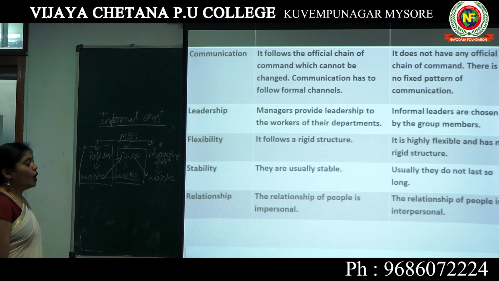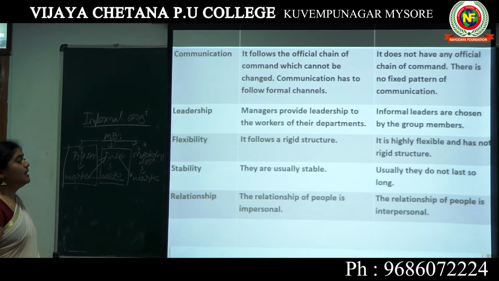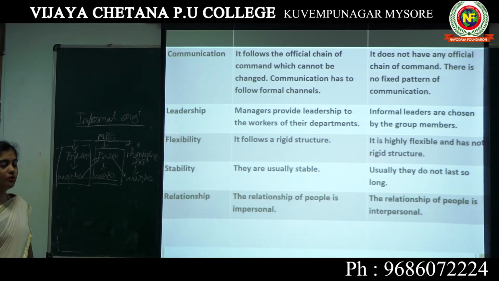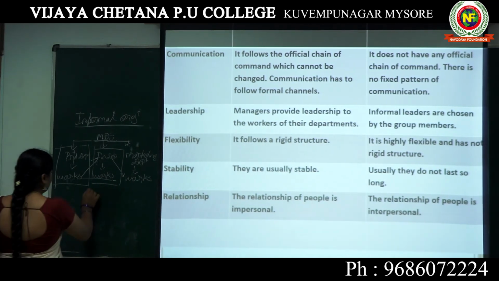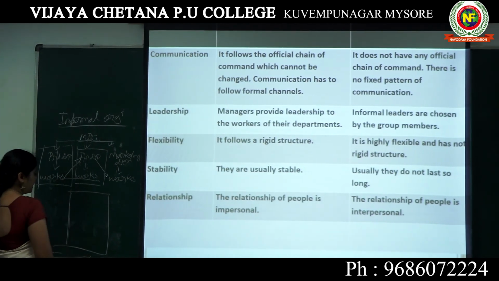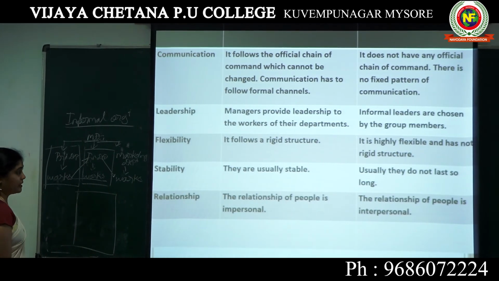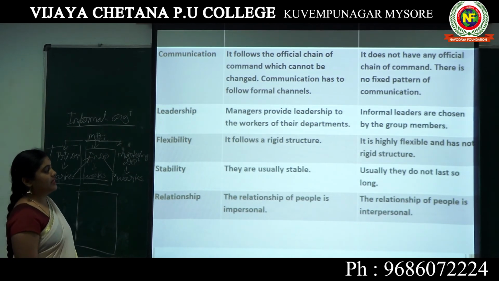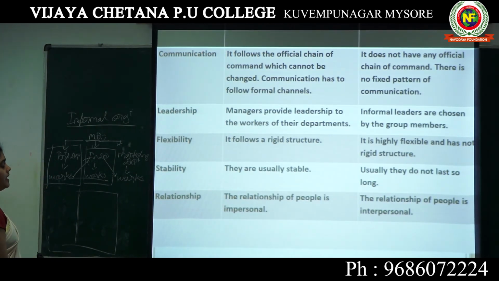The next one, on the basis of flexibility. A formal organization follows a rigid structure. It is a systematic format, and there is no modification in the structure. But an informal organization is highly flexible and does not have a rigid structure.